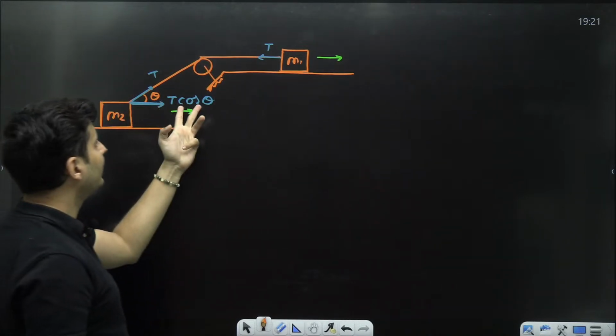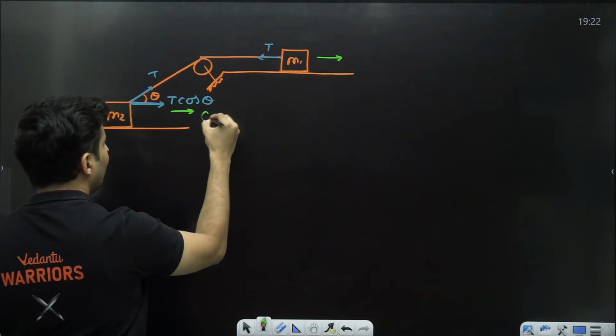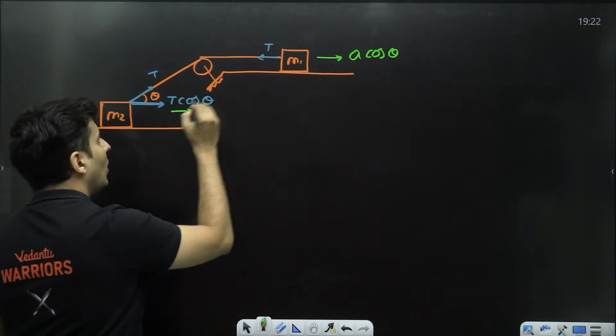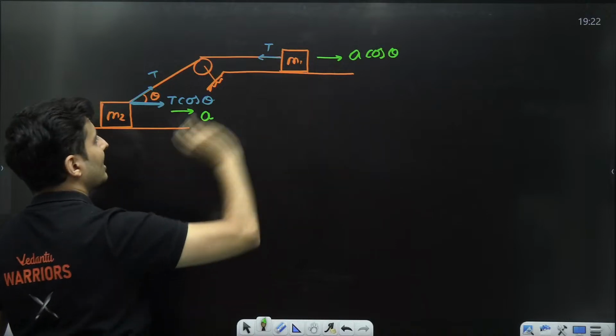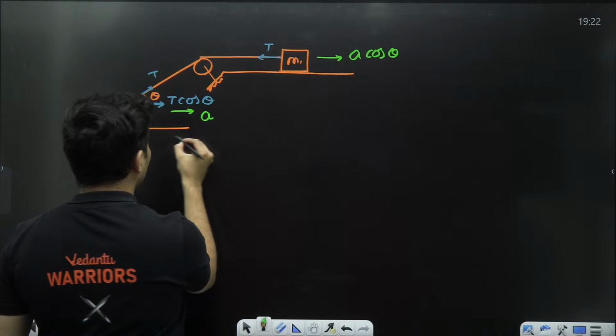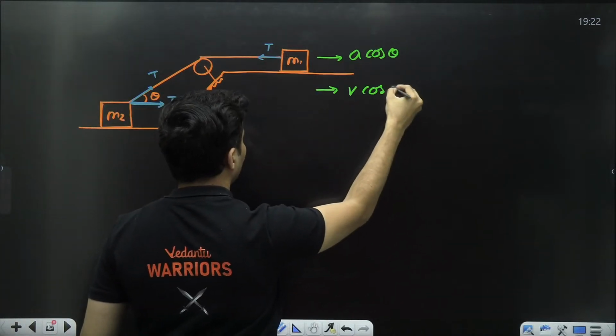Now, this is T cos, this is T. So acceleration will be opposite. If this is A, this will have an acceleration A cos. Cos is to 1, 1 is to cos. Inverse ratio. Same thing also applies for velocity. If the velocity was V, this would have a velocity of V cos theta.